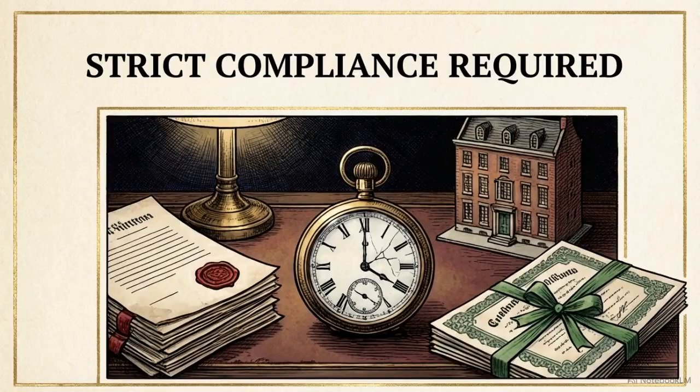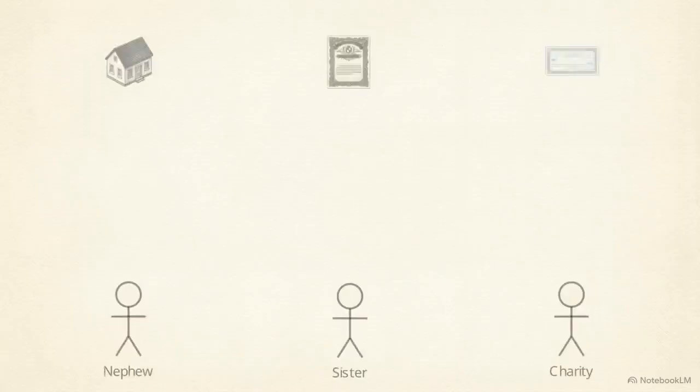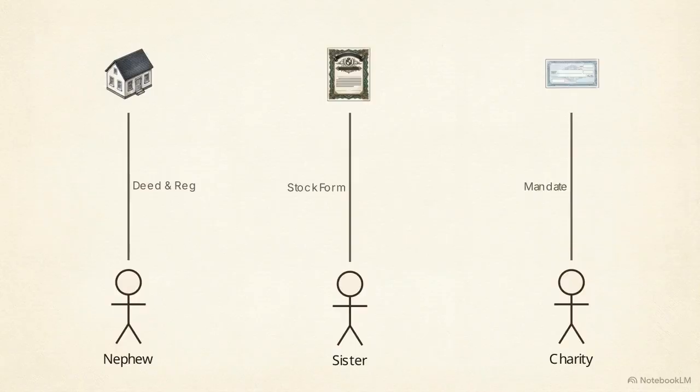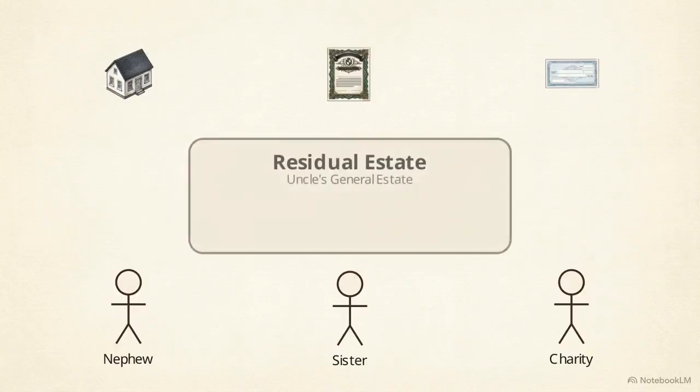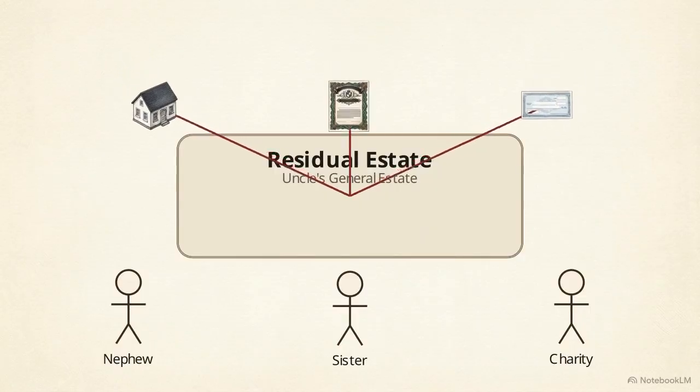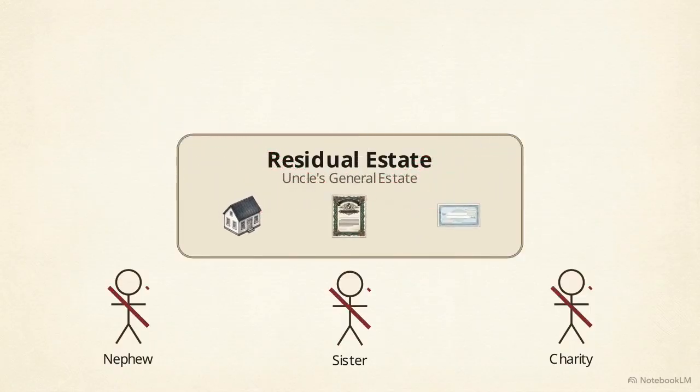The law does not grade on effort. If these transfers fail the mechanical requirements of property law, the assets do not reach the intended recipients. They fall directly back into the uncle's residual estate, defeating his final wishes entirely.